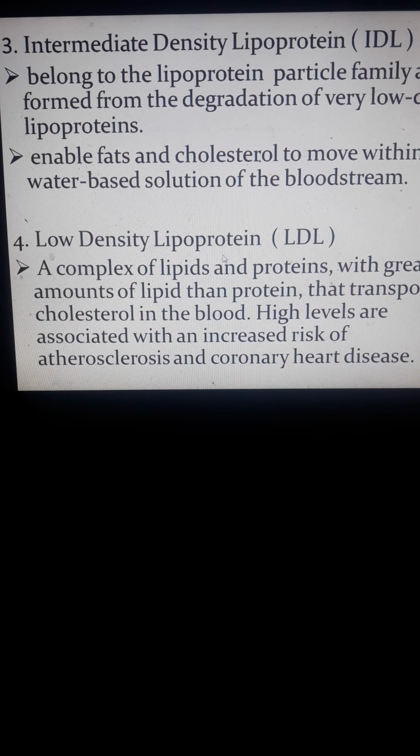So low-density lipoprotein, LDL, a complex of lipids and proteins, with greater amount of lipid than protein. They transport cholesterol in the blood. Okay? This is the function. High levels are associated with increased risk of atherosclerosis and coronary heart disease. So low density siya. So meaning it has the tendency to remain in the blood vessels.